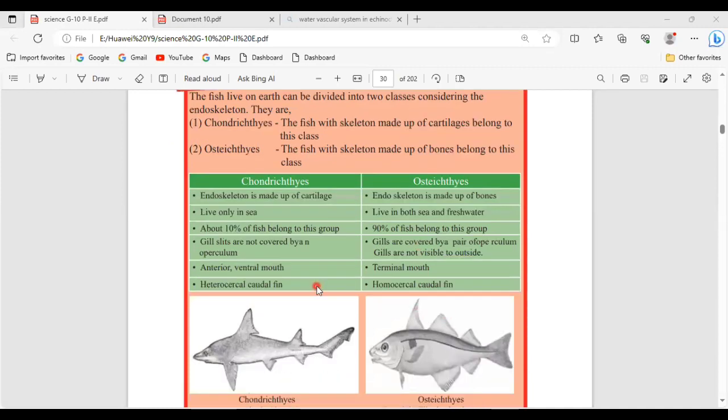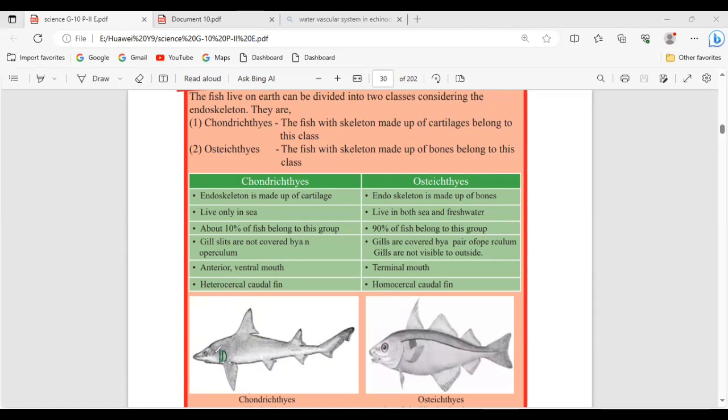Then here we say gill slits are not covered by an operculum. See, this place is called the operculum. Here, there is no covering like that. Normally, if it is a very clear picture, you will observe lines like this. So that is called gill slits.